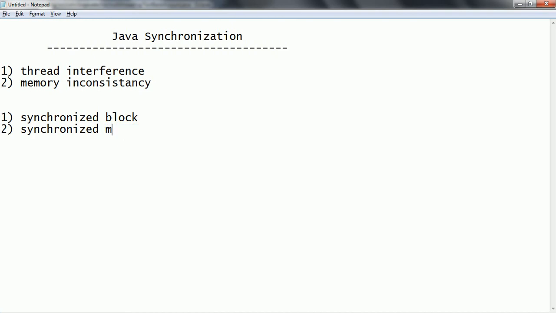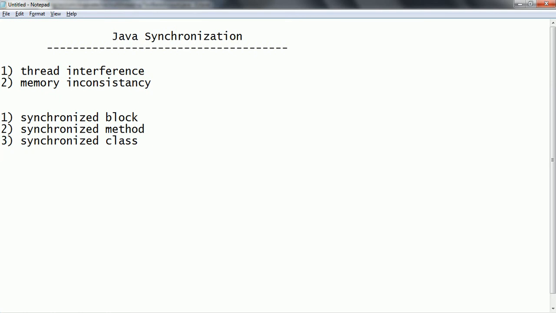Synchronized can be applied at the method level, and the third one is at the class level, which we also call static synchronization. So in the next session we are going to see how we can implement synchronization in Java multi-threading to restrict multiple threads trying to access common shared resources by allowing only one thread at a time.